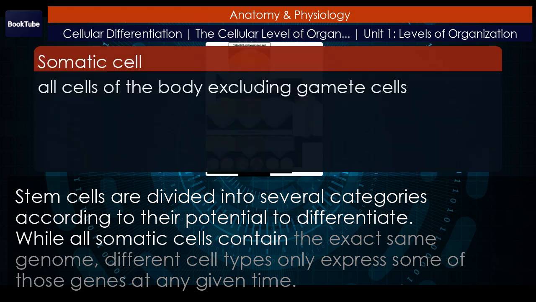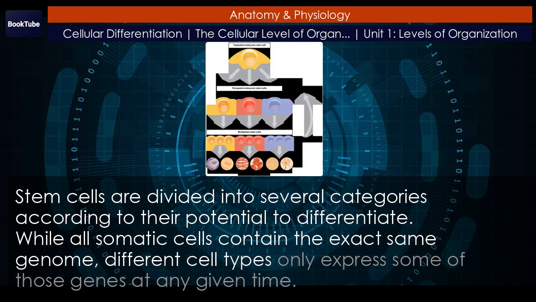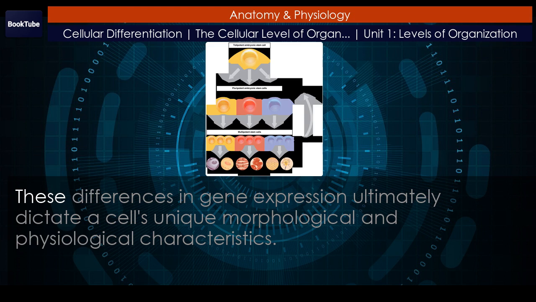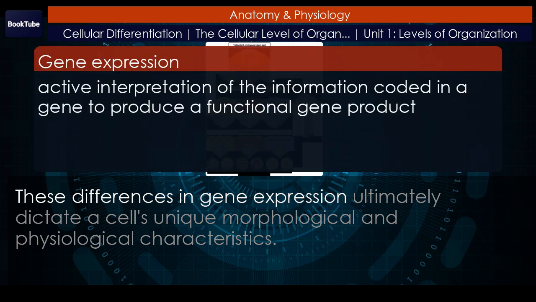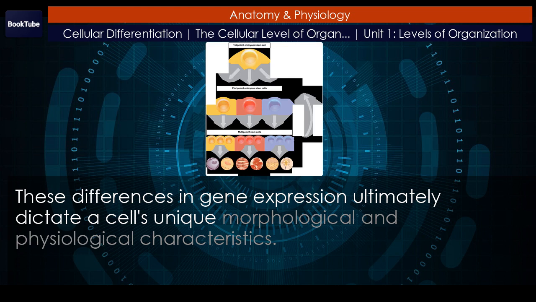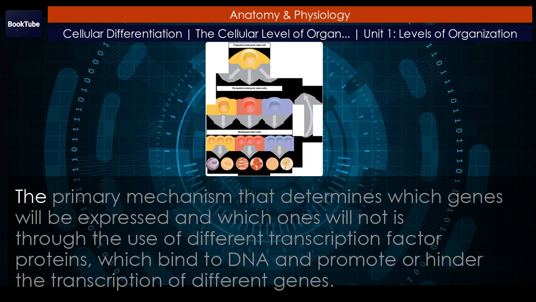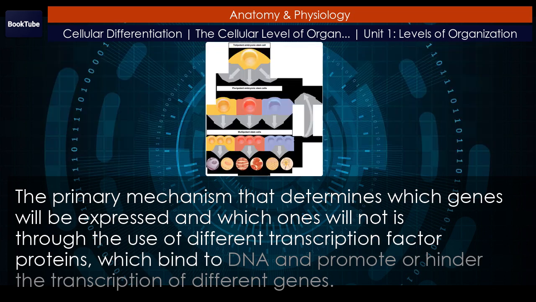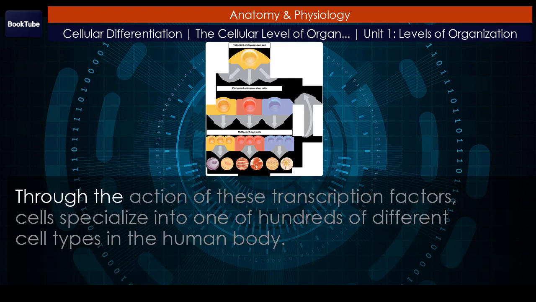While all somatic cells contain the exact same genome, different cell types only express some of those genes at any given time. These differences in gene expression ultimately dictate a cell's unique morphological and physiological characteristics. The primary mechanism that determines which genes will be expressed and which ones will not is through the use of different transcription factor proteins, which bind to DNA and promote or hinder the transcription of different genes. Through the action of these transcription factors, cells specialize into one of hundreds of different cell types in the human body.